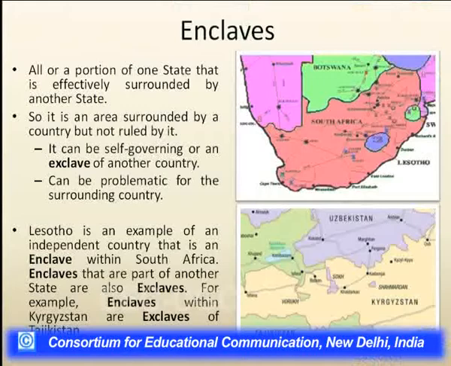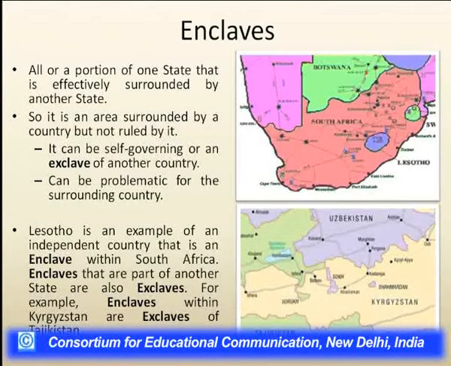First of all, we should understand what enclaves are. If all or a portion of one state is effectively surrounded by another state, it is called an enclave. An enclave is an area that is surrounded by a country but not ruled by it. It can be a self-governing state or an exclave of a different country. So it can be problematic for the surrounding country.